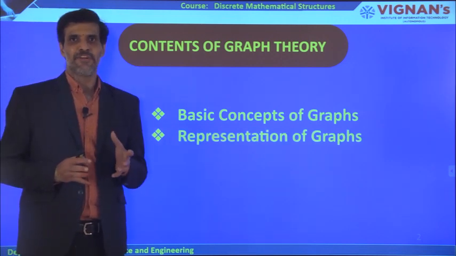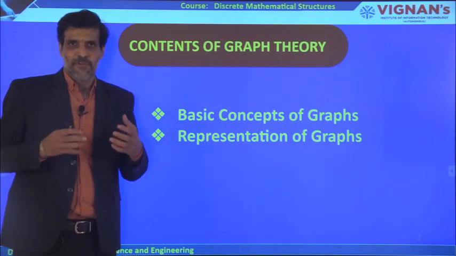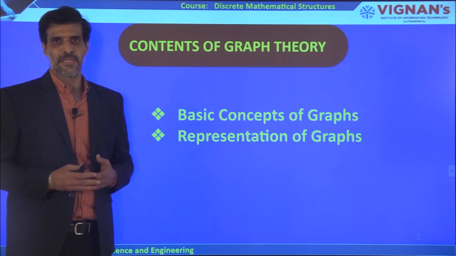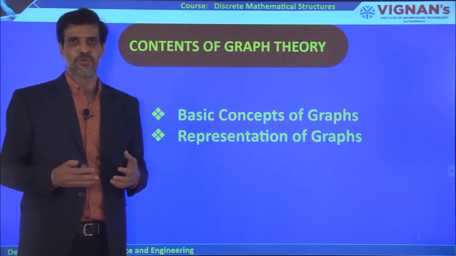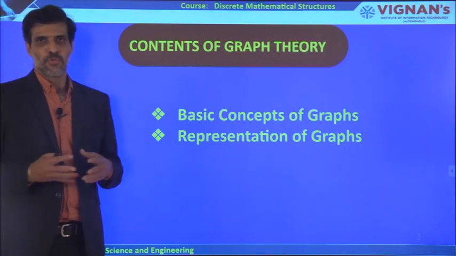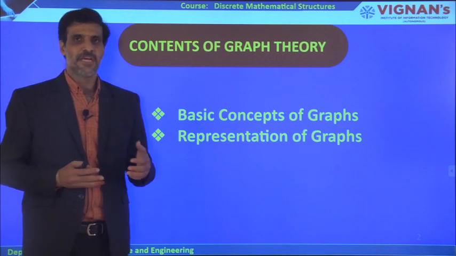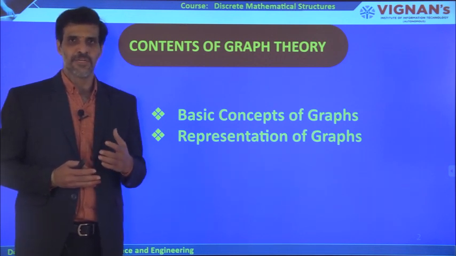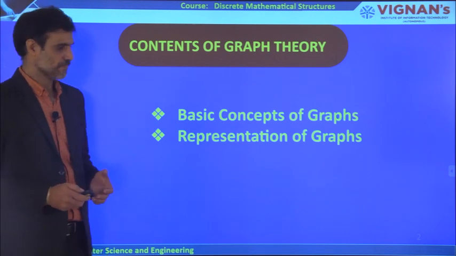So what are the different ways of representing a graph? Because when we want to implement these graphs, if you want to store them in computer memory, you need to store them in a particular form. What are the different forms in which we can represent a graph? These are the two topics we are going to discuss in our introductory class of graph theory.